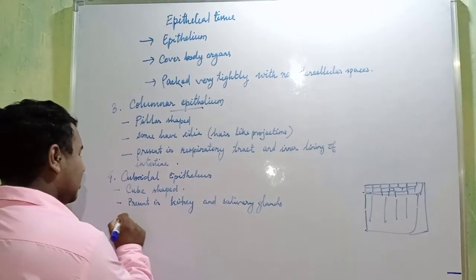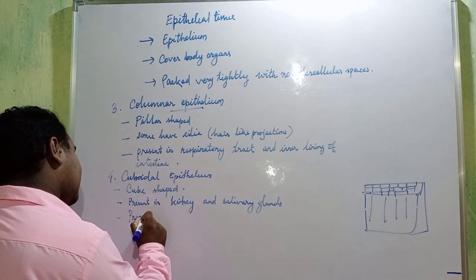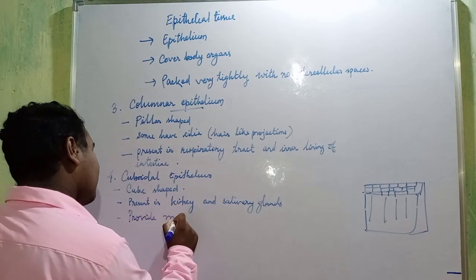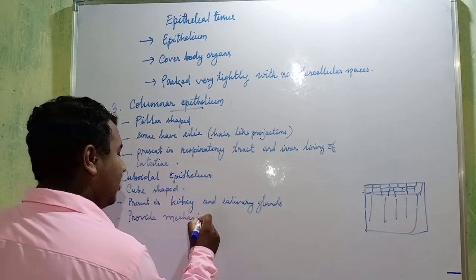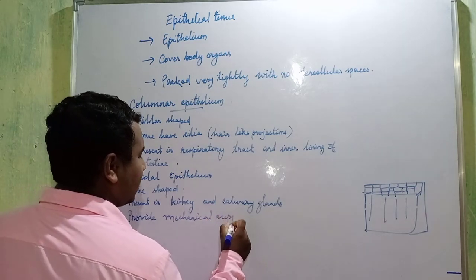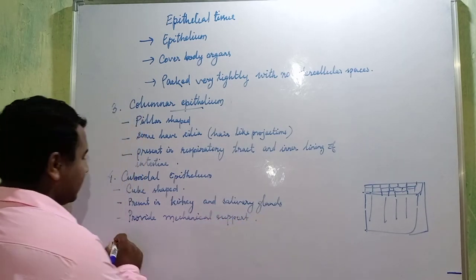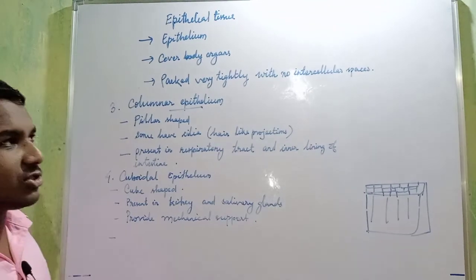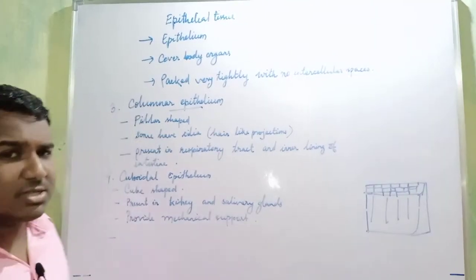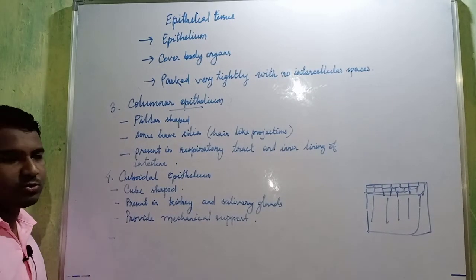And what is its function? Its function is to provide mechanical support. Apart from this, some are having additional functions, like some are able to secrete some substances like some juices, hormones, whatever.